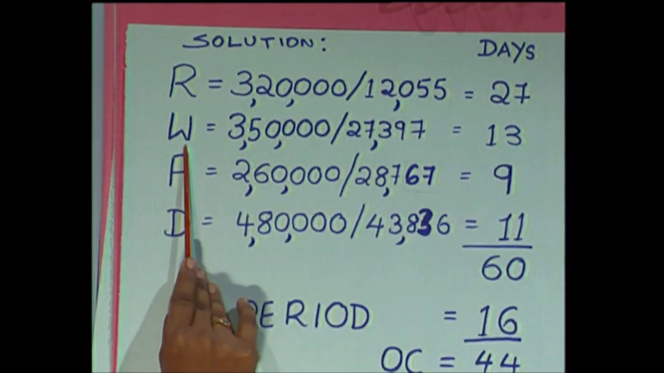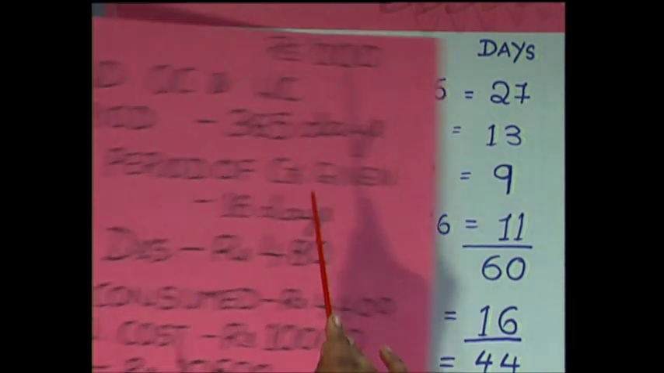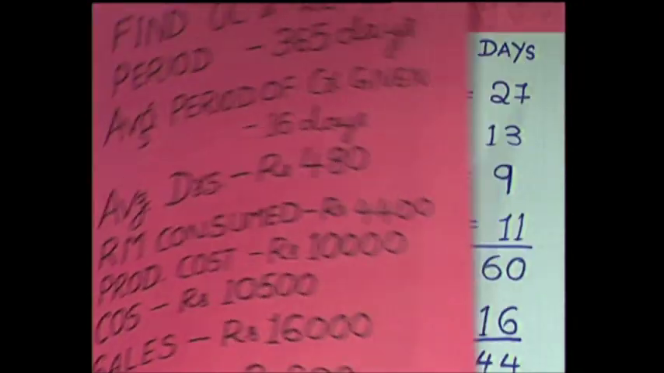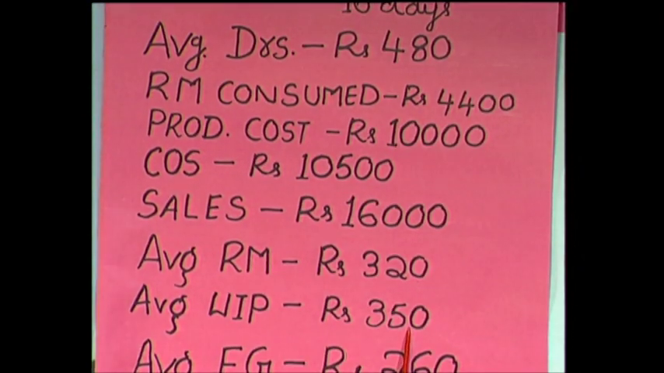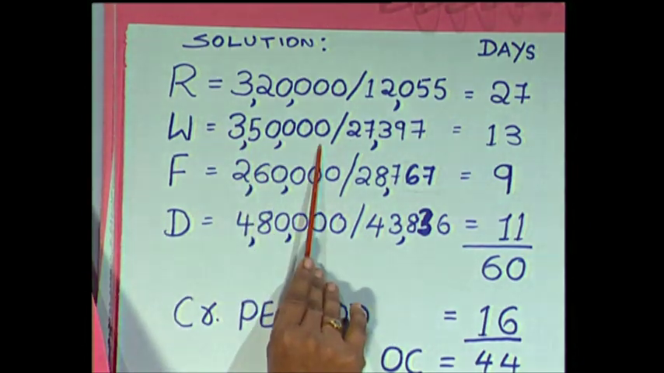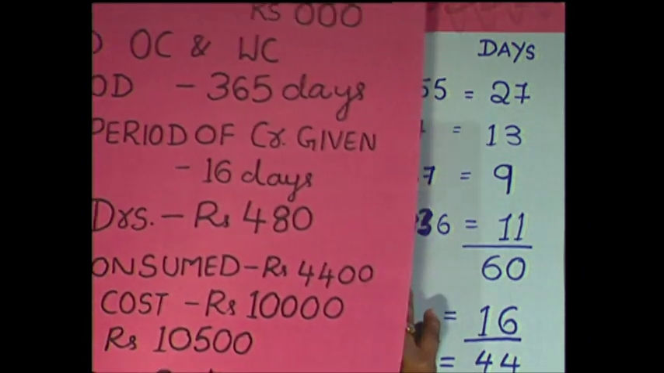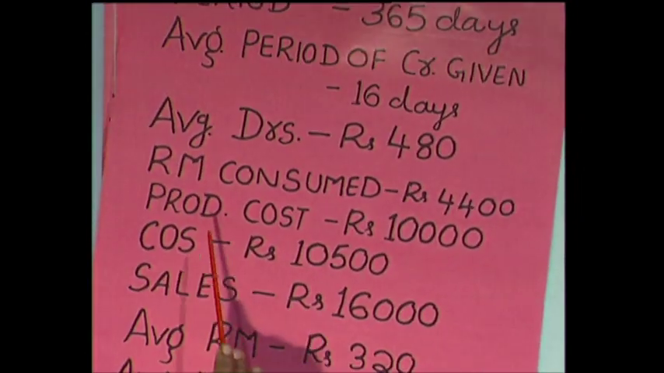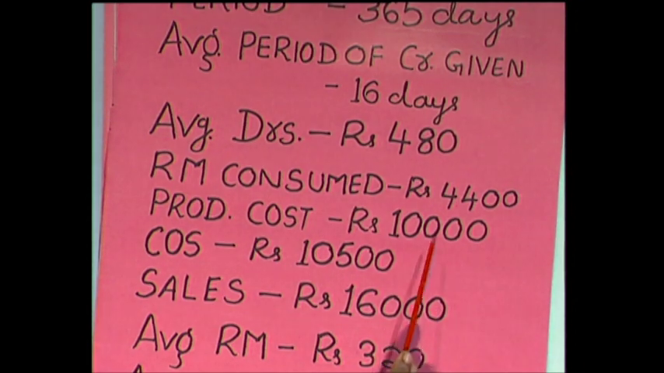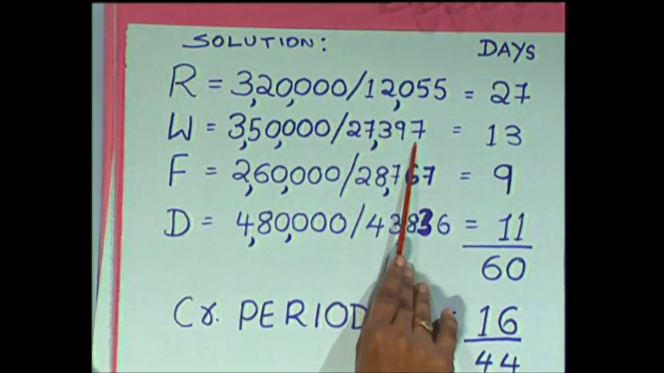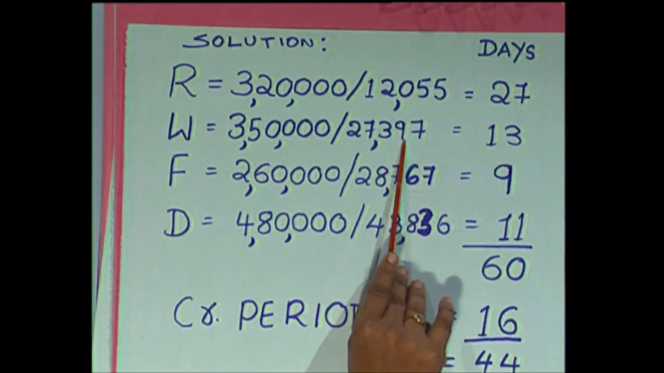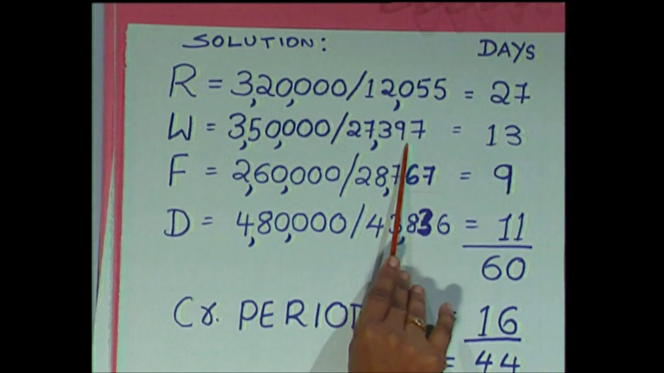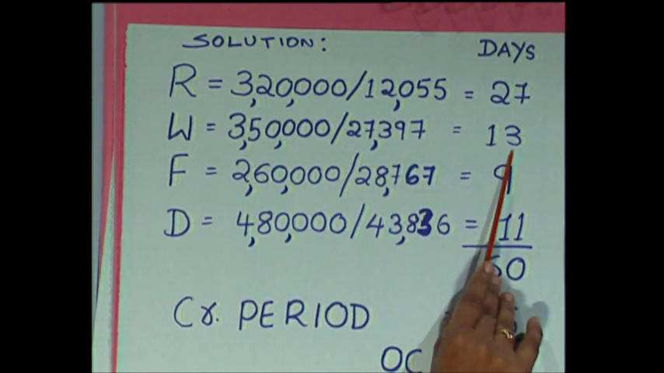Similarly, calculate for W. W is work in progress. The formula is average work in progress, which is given as 350. So, average work in progress 350 followed by 3 zeros divided by average cost of production per day. Production cost is given as 10,000. So, production cost divided by number of days 360, we are going to get 27,397 as average cost of production per day. So, when we divide, we get work in progress as 13 days.